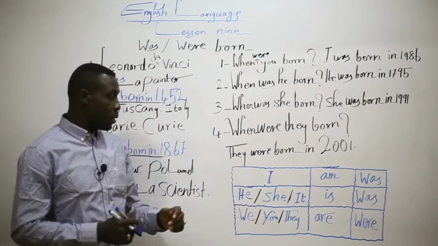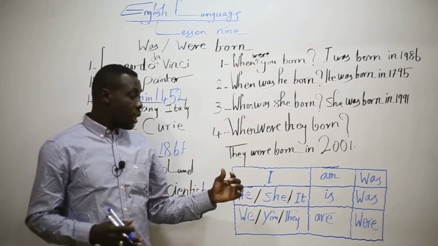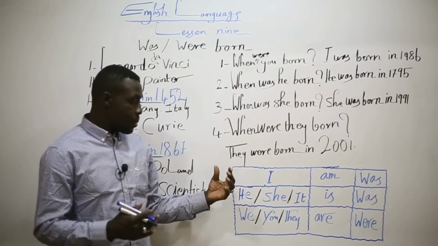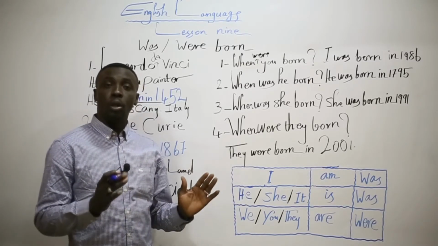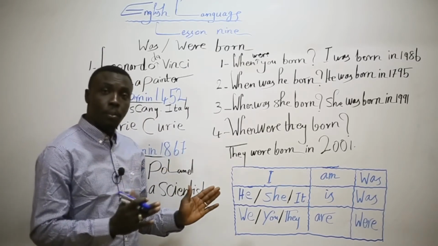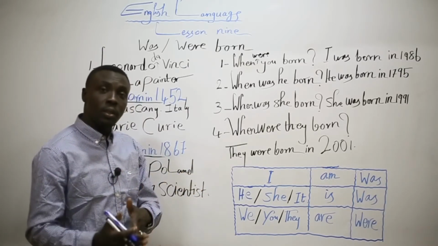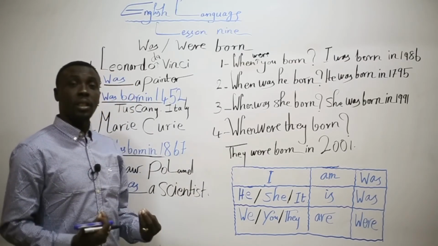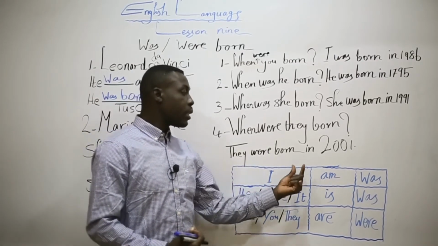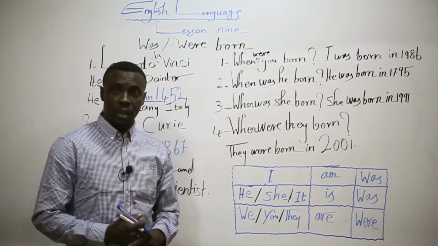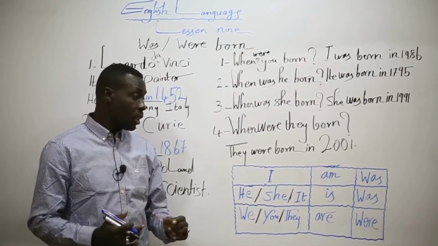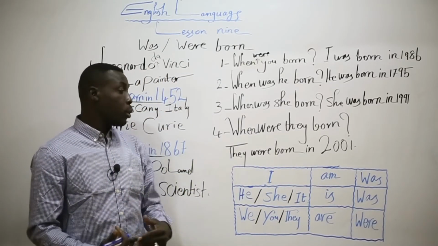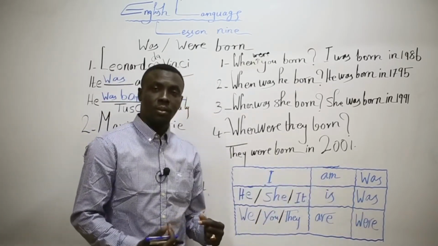So here is the table that makes it clear, using am and was, are and were. For example, in the present simple we say I am, but in the past simple we say I was.